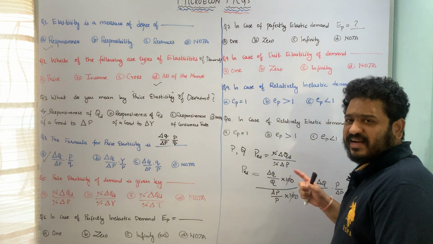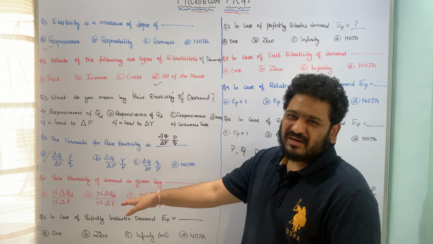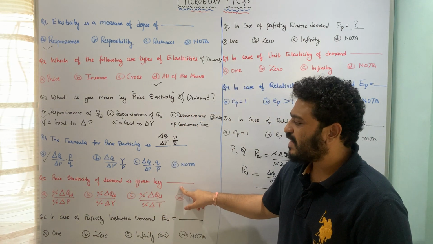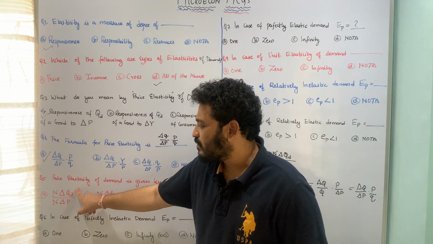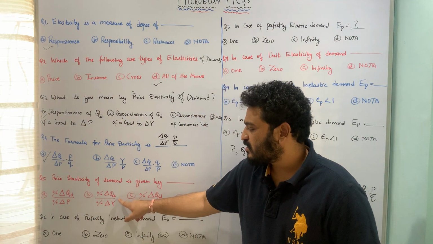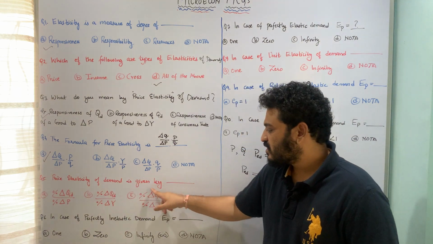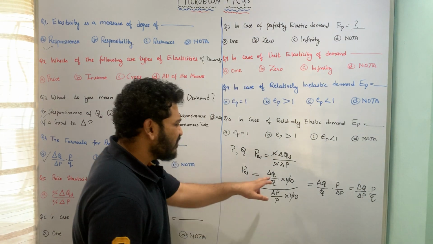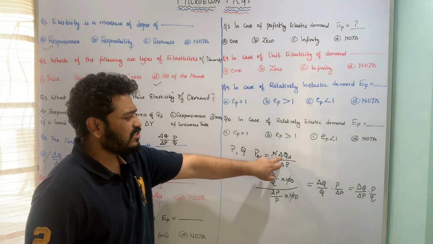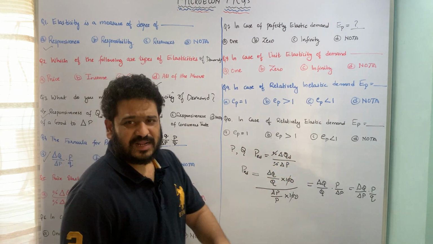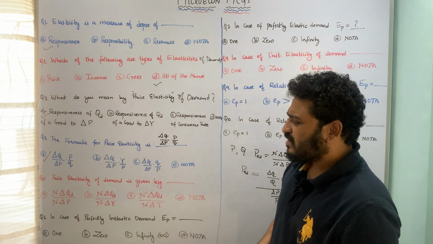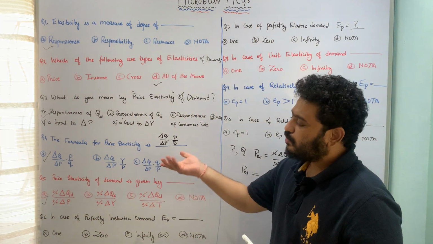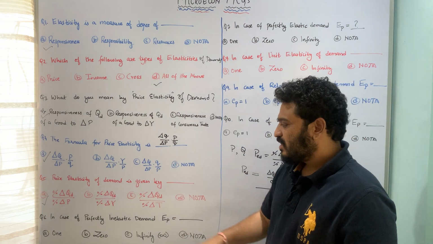Here I have given the entire explanation. Now in general terms, how do you write price elasticity of demand? The next question is: price elasticity of demand is given by dash. Percentage change in quantity demanded due to percentage change in price, percentage change in quantity demanded due to percentage change in income, percentage change in quantity demanded due to percentage change in taste, none of the above. In general terms I write price elasticity as percentage change in quantity demanded due to percentage change in price, and option A is satisfying that condition. So option A is the correct answer to this question.